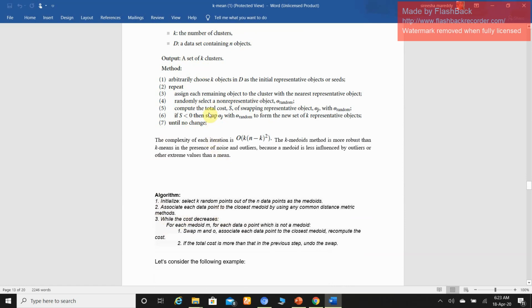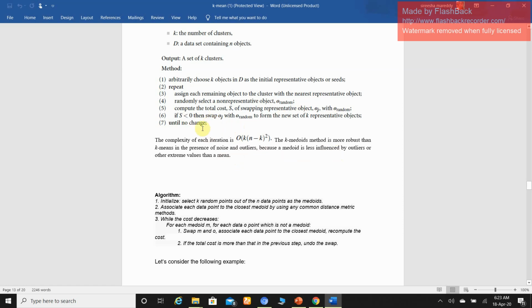See how much time is required to process this algorithm. The time complexity is big O of k into (n minus k) whole square. For k-means clustering, big O of nkt is the time complexity, right? So it is more robust than k-means in the presence of noise and outliers, because the model is less influenced by outliers or extreme values than the mean. So this is the algorithm.